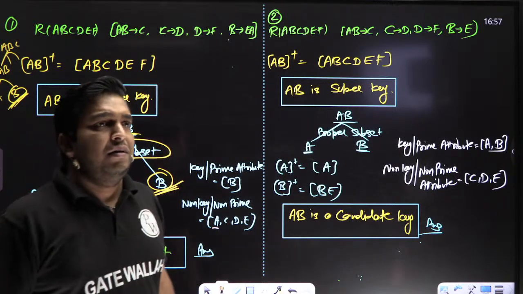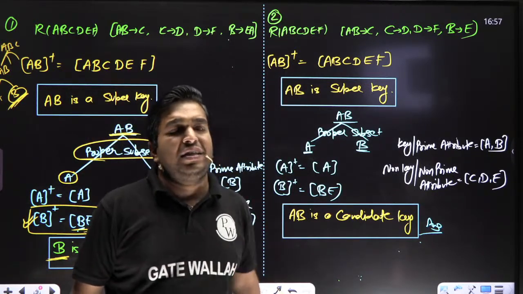Crystal clear, bacha? Very good. Till now, everything is crystal clear.